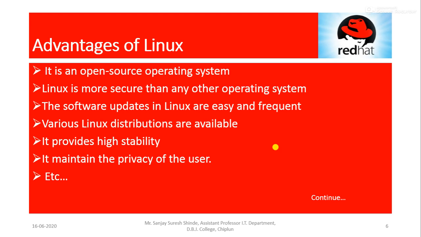Then Linux is more secure than any other operating system. Means in terms of security, Linux is more secure than any other operating system, like a Windows system also, right. It does not mean that Linux is 100% secure, right. It has some malware, but it is less vulnerable than any other operating system. So normally it does not require any antivirus software. Means if your work is not very professional or organizational level, then yes, without antivirus software also you can use Linux, right.